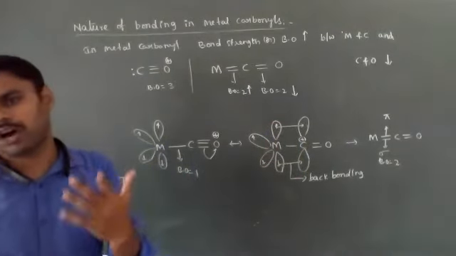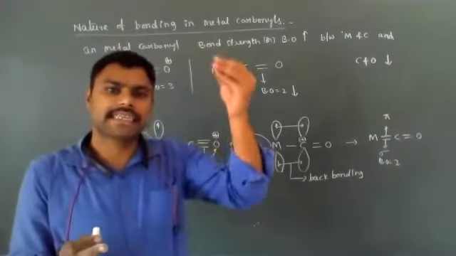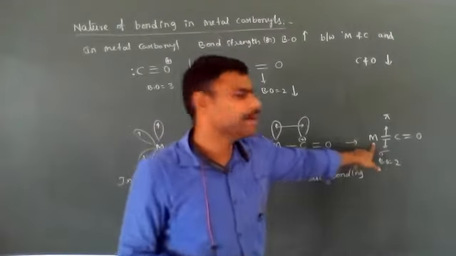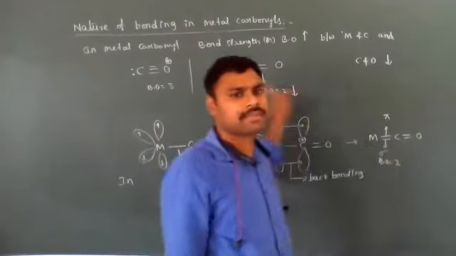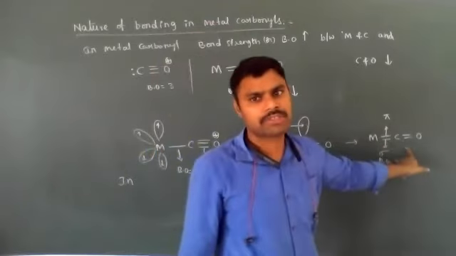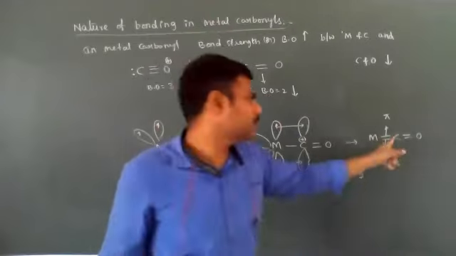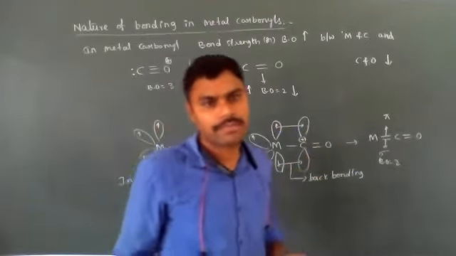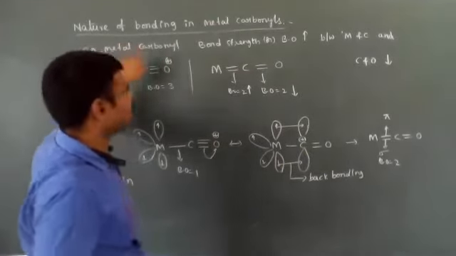Two bonds forming means the bond order increases, bond strength increases, and bond length decreases between the metal and carbon. But between carbon and oxygen, the bond order is decreased from 3 to 2, which means the bond length between carbon and oxygen increases in metal carbonyls.